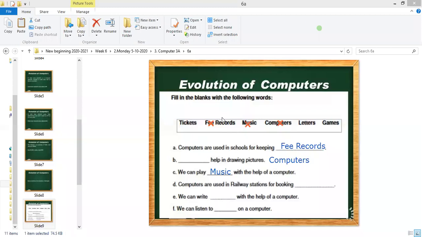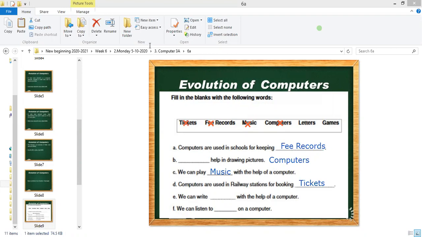Now we have tickets, letters and games. Computers are used in railway stations for booking what? The right answer is tickets. We book tickets from the railway station. Everyone should write this in the worksheet. In this way, tickets are also done.